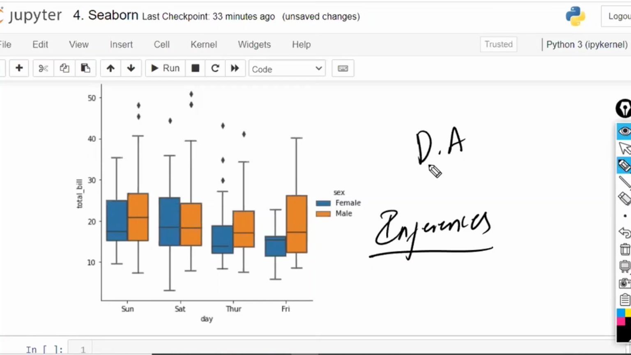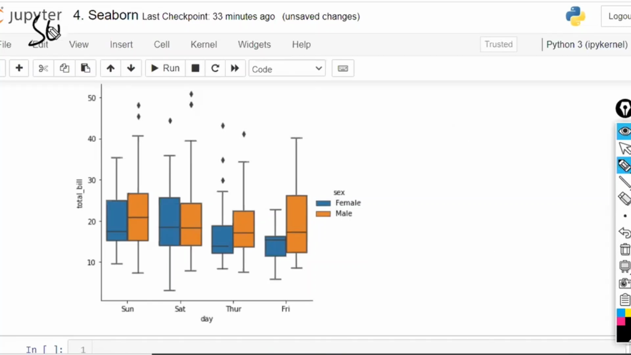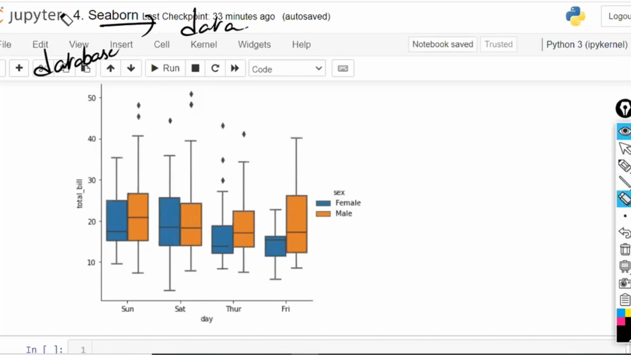With this, the data analyst role is completed. The data analyst will take the data from SQL. Using SQL, he will collect the data from the database. After collecting the data from the SQL database, whatever database he is having, it should be a structured database, 100%. Data analyst role means structured only. Unstructured will not work for the data analyst.